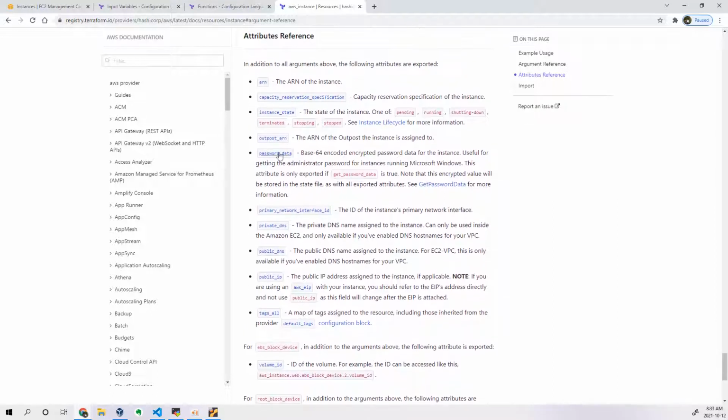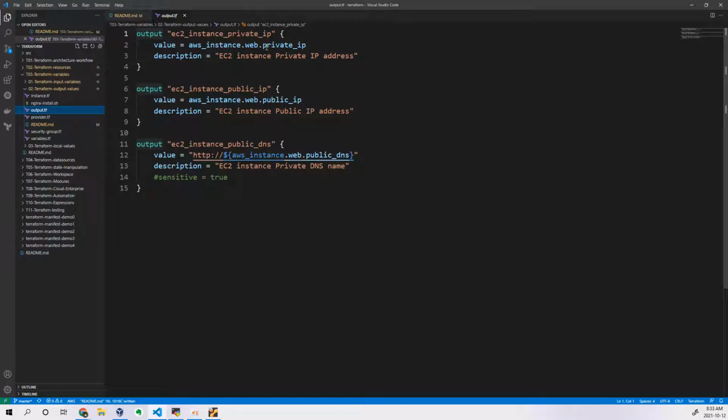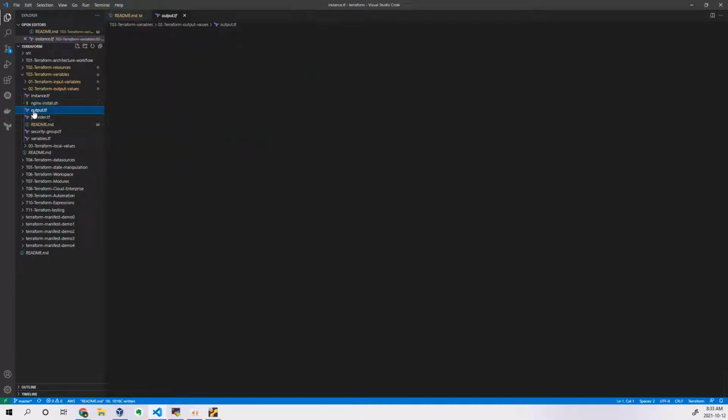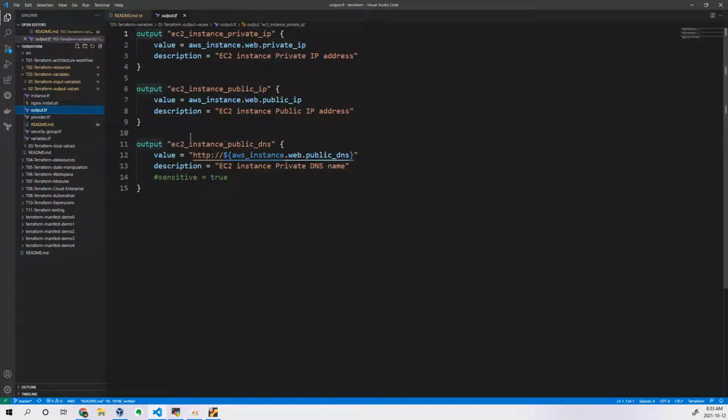Okay, which attribute can you use? I want to print the DNS name of my instance, so I can use the public DNS attribute. And I want to print the public IP of my instance, so I can use an attribute called public IP. So that is what I have declared here: private IP, public IP, and public DNS. Okay, in this way we are trying to call it. Now the instance, once it is created, will show you what it is trying to print. Okay, so that's how it is.